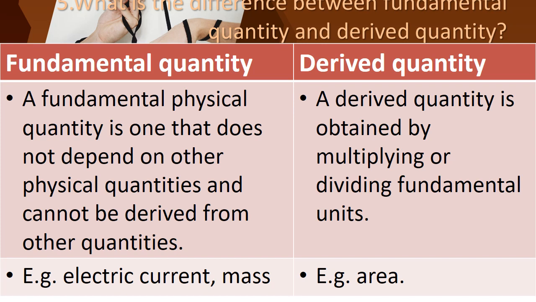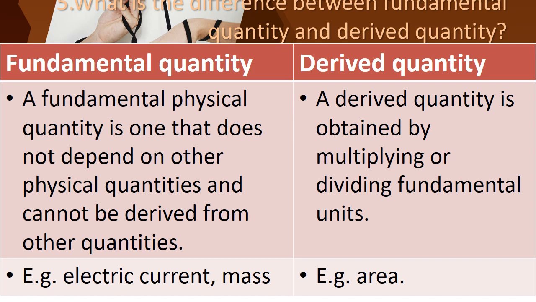A fundamental physical quantity is one that does not depend on other physical quantities and cannot be derived from other quantities. What is the example? Electric current, mass, length. We have learned 7 fundamental quantities. You can write anything. And then derived quantity.